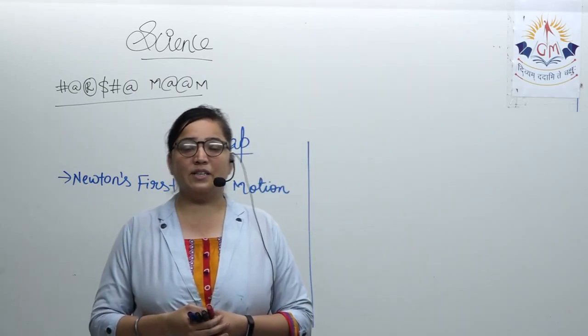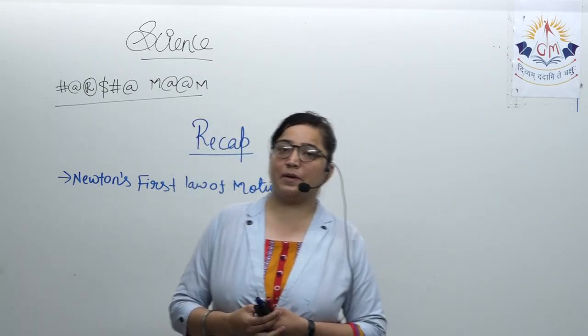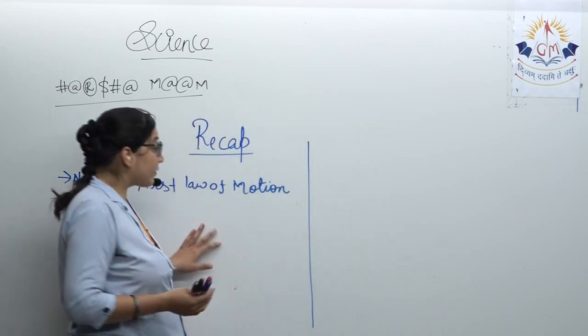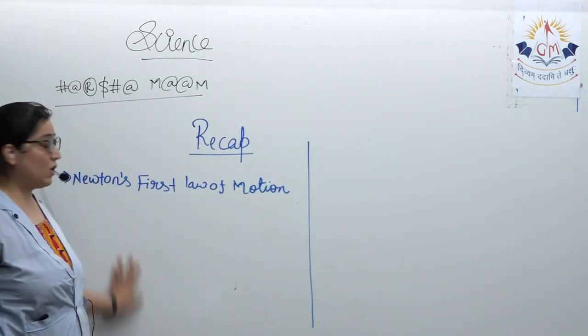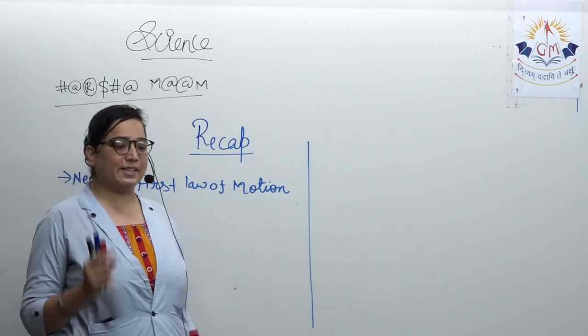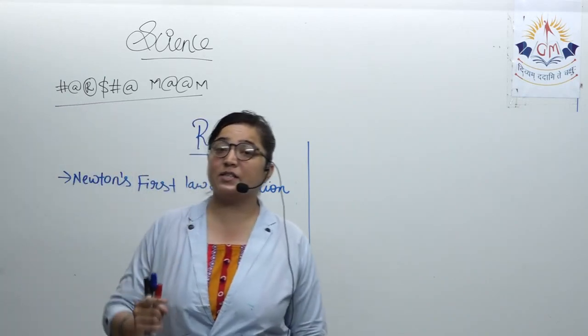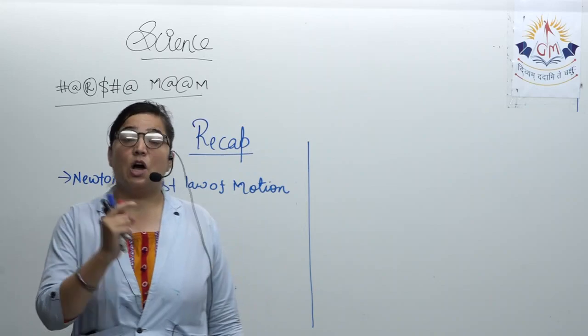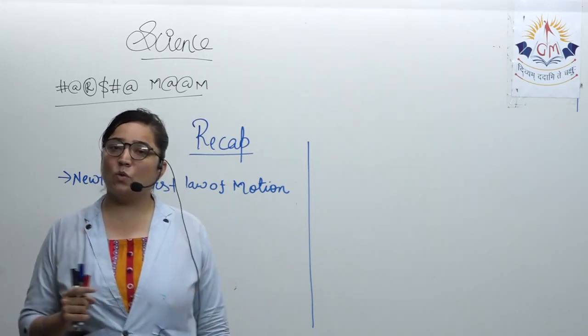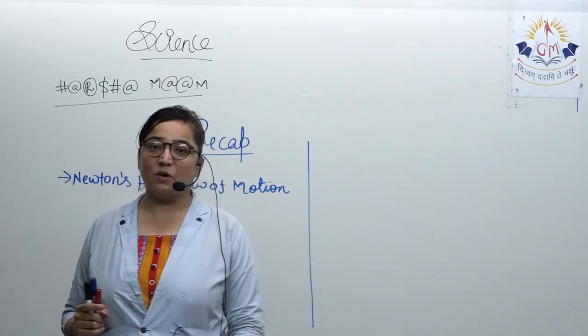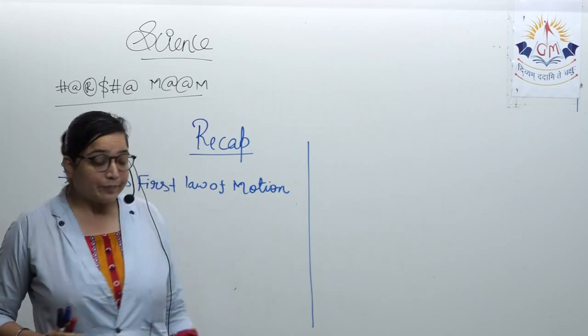Now, how is that possible? Yes, it's possible due to friction. And Newton's first law of motion, you have to know word to word. See, more revision is done because you have to remember things word to word sometimes, and so only I'm making you revise the whole content again and again.